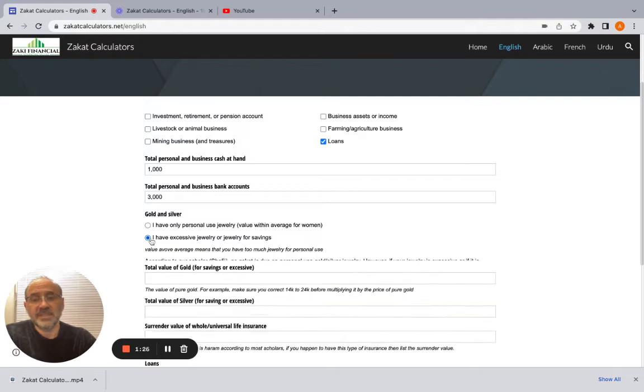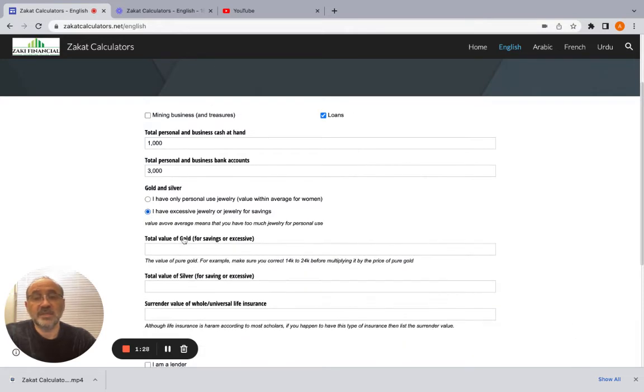But let's say you want to pay zakat on that, or you bought your gold and silver jewelry for savings and trade, or you have excessive amount, then you put the value of that gold. And remember, if you weigh the gold that you have, and let's say you have 100 grams, you don't multiply that right away by the price of gold, because you could have 21 carats or 18 carats or 14 carats, so adjust for that.